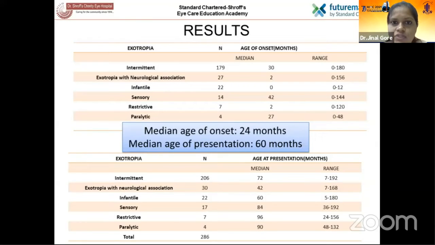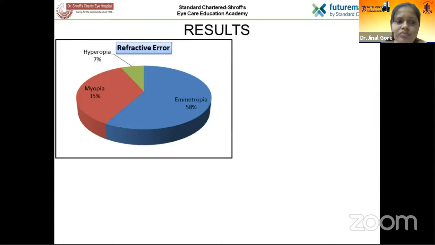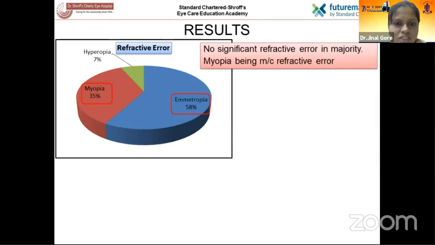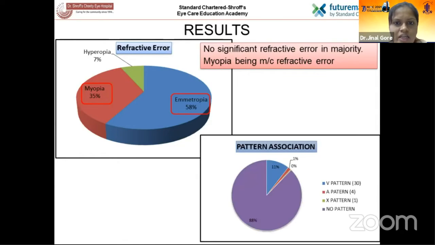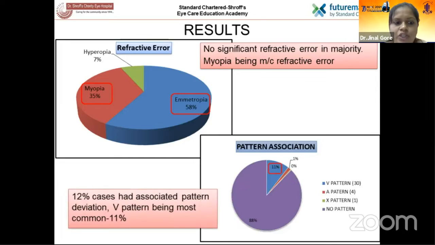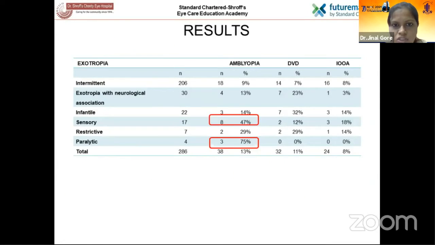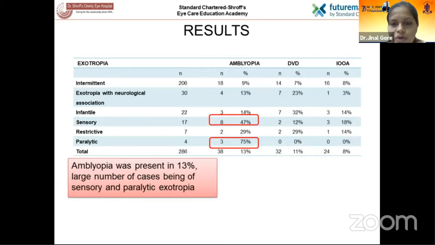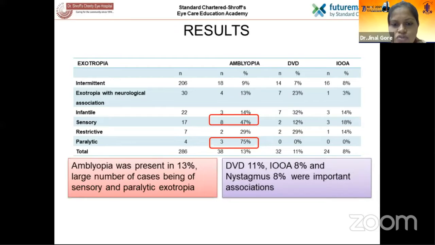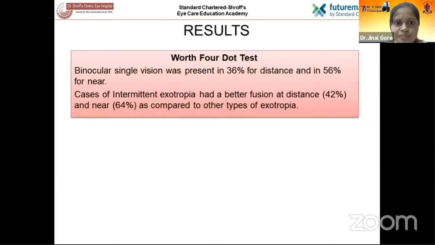Median age of onset was found to be 24 months and age of presentation was 60 months. Most of the patients had no significant refractive error, and myopia was the most common refractive error seen. 12% of cases had a pattern association, V pattern being the most common. Amblyopia was present in 13% of cases, a large number of them being sensory and paralytic exotropia. DVD was seen in 11%, inferior oblique overaction in 8%, and nystagmus in 8%.